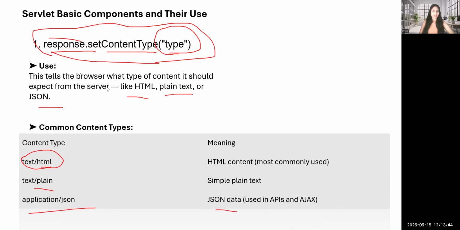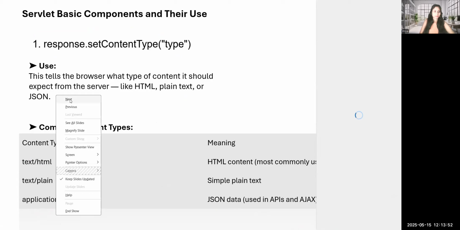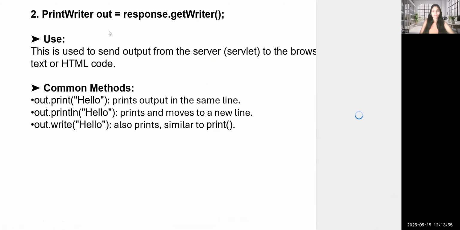Let's move to the second component. Okay, I just deleted the drawings. Next.